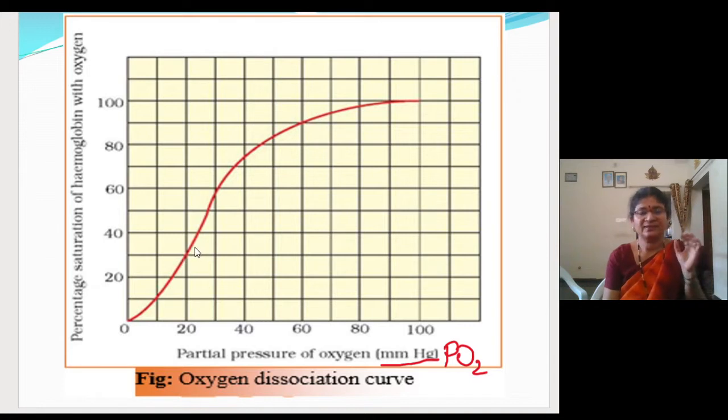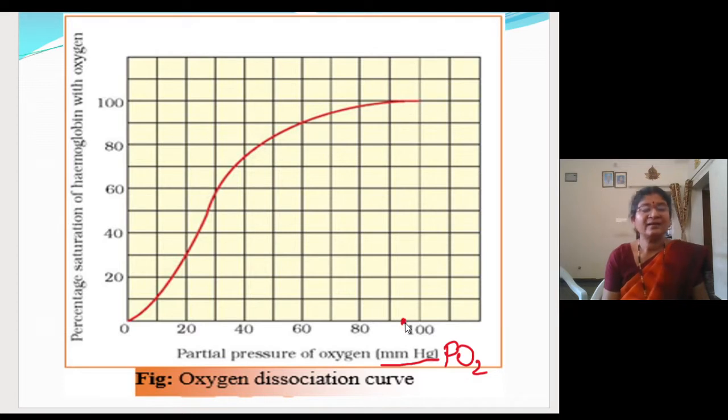And it is a normal graph. In a normal person, we will get the graph that is represented in NCERT. It is also called a sigmoid curve. Here what do you see? At different partial pressures, you will see how much of hemoglobin will get saturated with the oxygen. See the maximum partial pressure, what you see is 95 I think, 104 you will see in the alveoli, but in the oxygenated blood when you take, it is 95 mm of mercury.